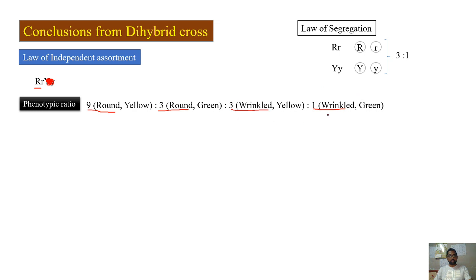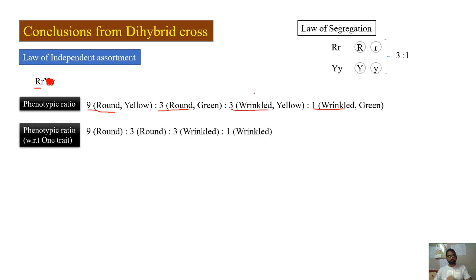So you don't have to write these separately. This is what I get when I ignore one particular character, that is color. So with respect to one trait, what I am getting is 9 plus 3, totally 12 round, and 3 plus 1, 4 wrinkled. And we know 4 3s are 12. Therefore, what I am getting here is 3:1.